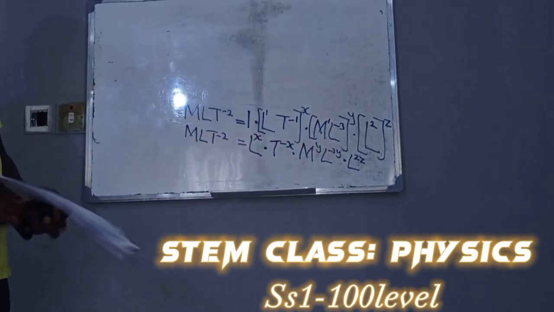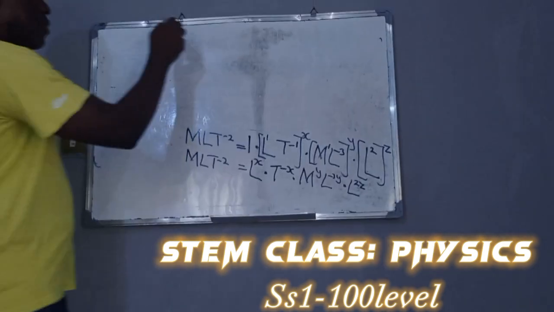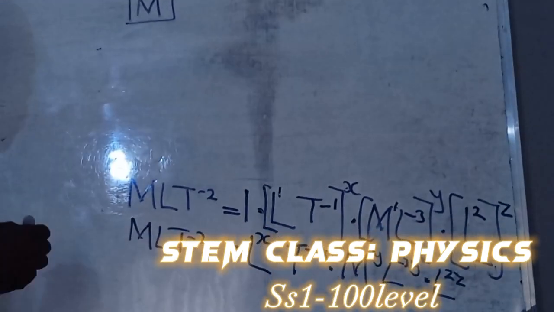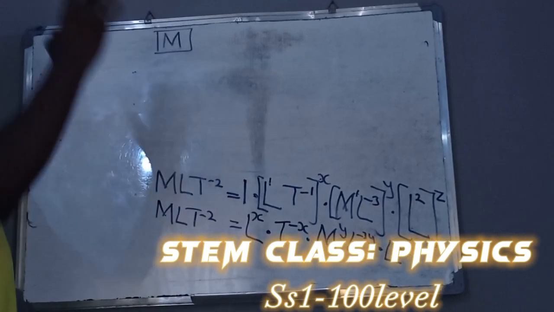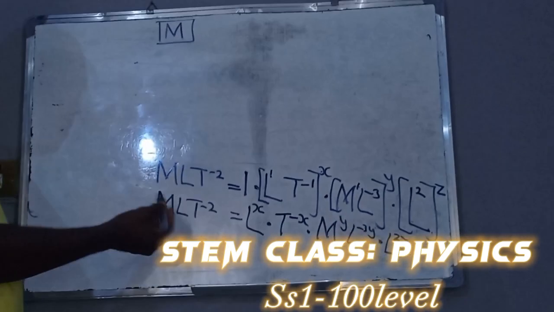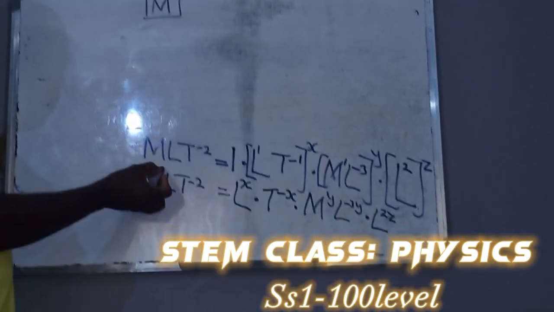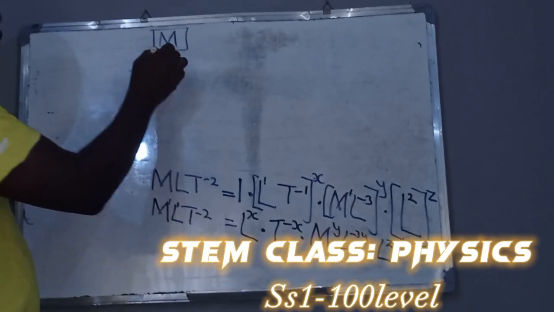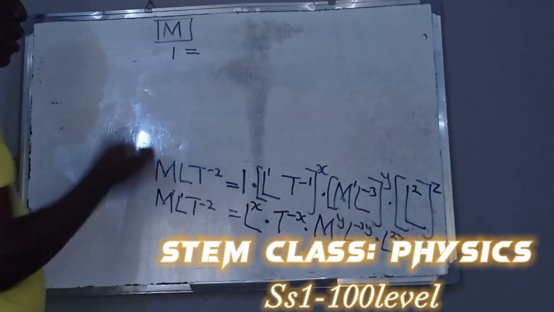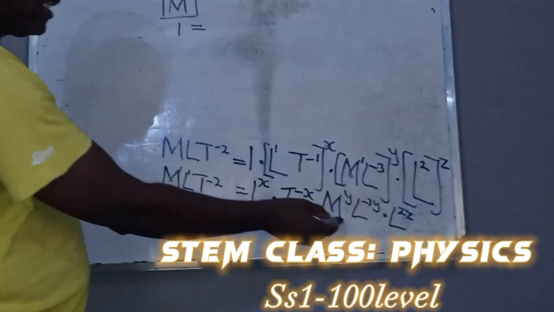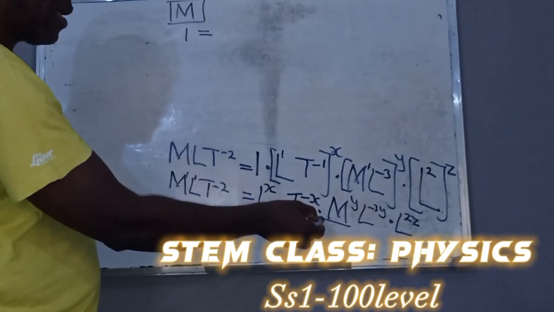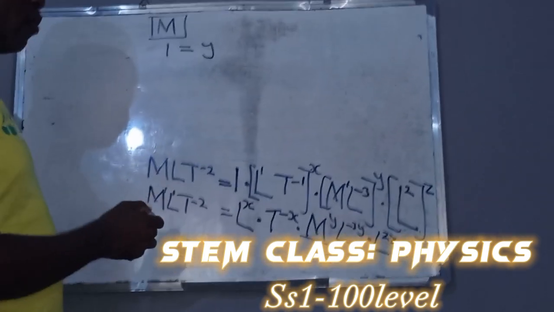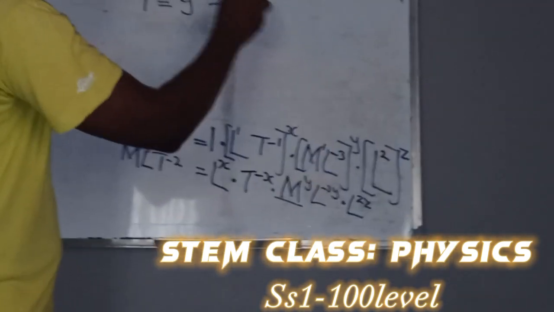Let's start with comparing M, both sides of the equation. Here, the exponent of M at both sides. If you look at M here, this one is 1. This is also 1. So we have 1 equals to, anywhere we have M here, only this case, right? What is the exponent? Y. So we know that is equation 1.